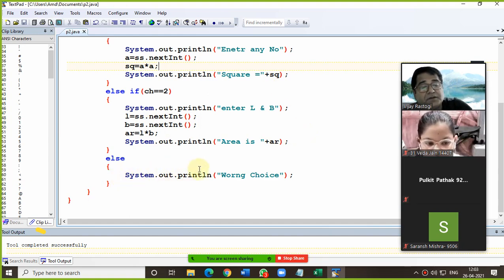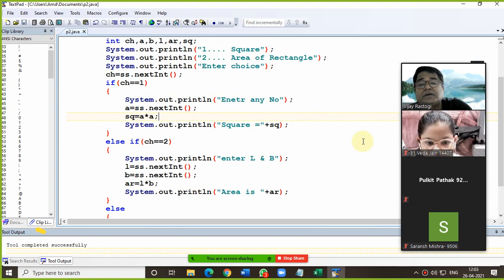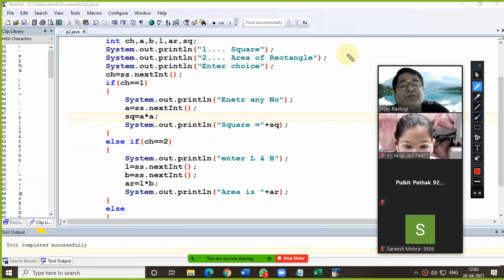Sir, in your program you have written System.out.println one dot square. So sir, is it necessary to write this? You can put one dot also, you can give the space also. But that statement is important for you because that is a menu. And this type of question you will get in the menu driven program. One statement I have skipped in the question: write a menu driven program.